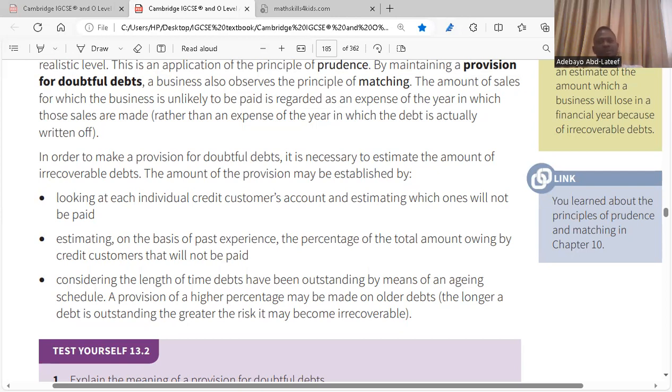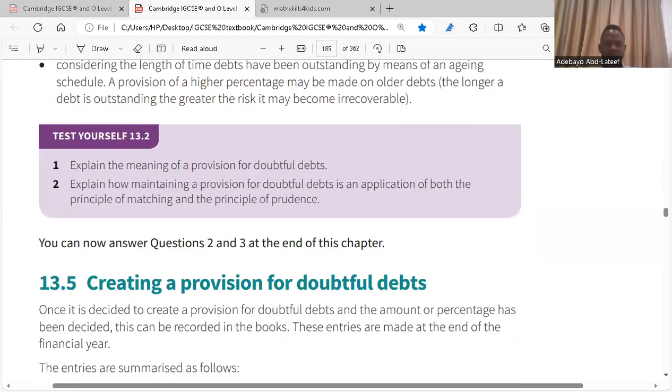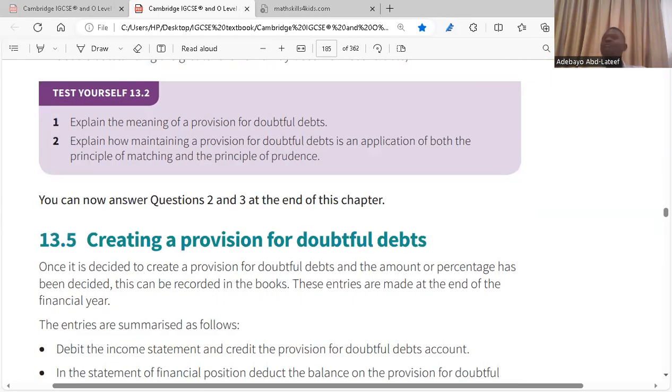How long does it take for the debt to be recovered or not to be recovered? So if the debt is aging, it means it's taking a longer period of time. So that means it's going to go bad. You have to write it off. Do you get it? Yes, sir. Okay. I think it was aging, like middle-aged people. No, aging means that it's getting older. So this is where we stop. Clear? Yes.